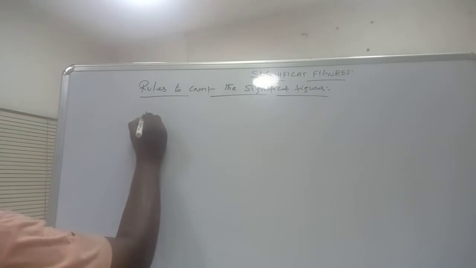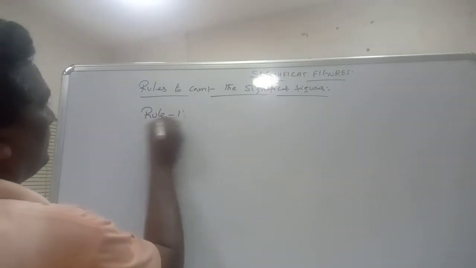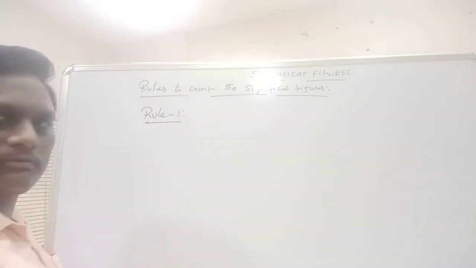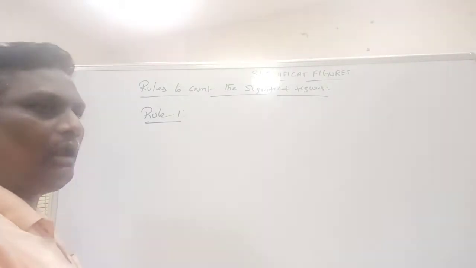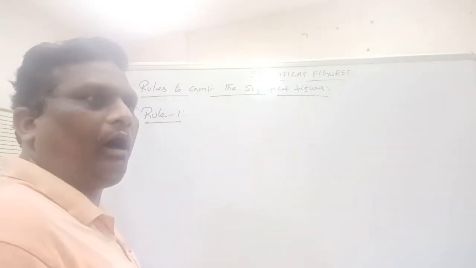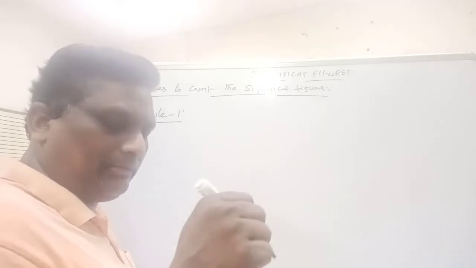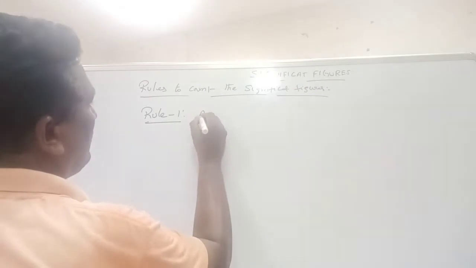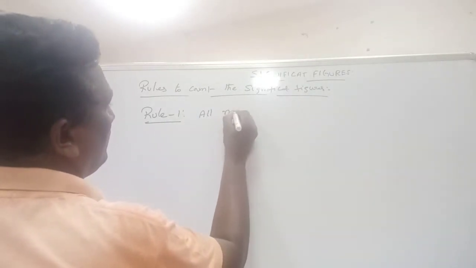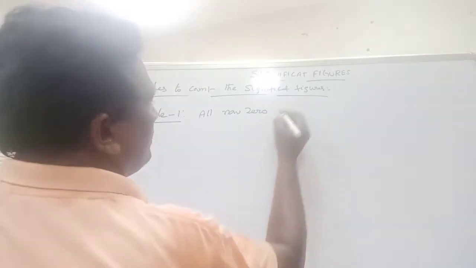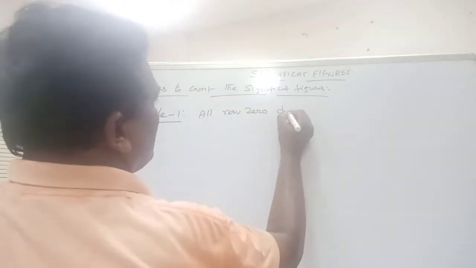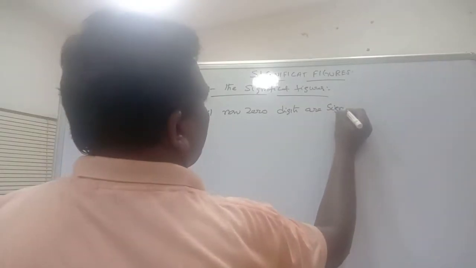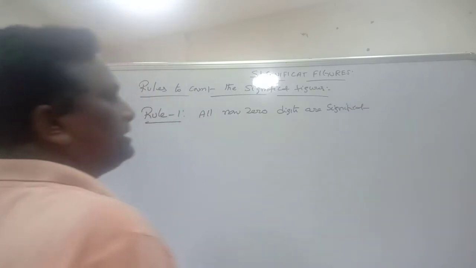Rule number 1: all non-zero digits in the measured value or in the given value are significant. All non-zero digits are significant.